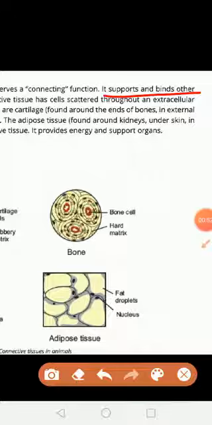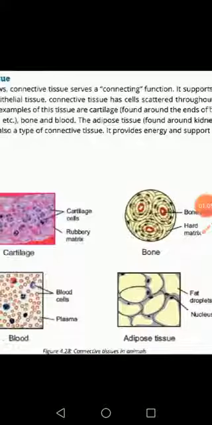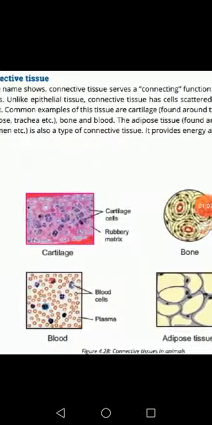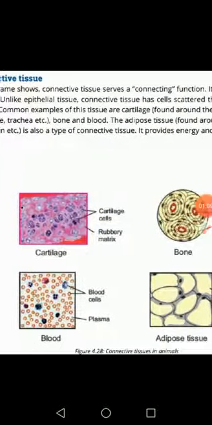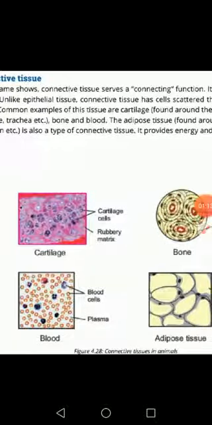Mostly, connective tissues are scattered throughout an extracellular matrix, meaning they are present outside the cell and are scattered there. Unlike epithelial tissues, which we have discussed, that are present around the different organs and outside the body.